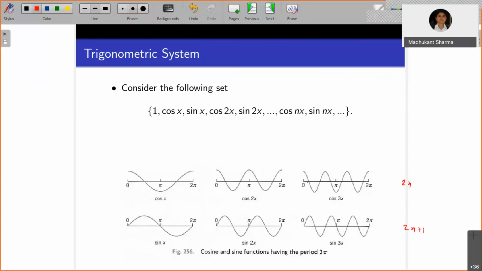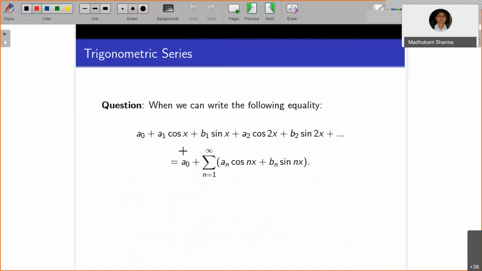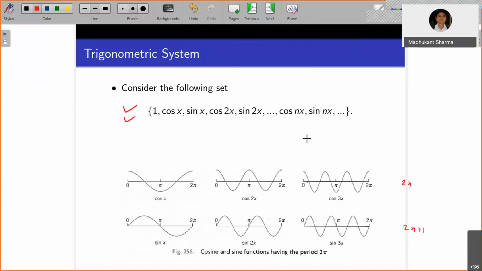Right. Now the question is when we can write the following equality. You have a0 plus a1 cos x plus b1 sin x plus a2 cos 2x plus b2 sin 2x, where you have taken the linear combination of all the members of this set. So you have the coefficient a0 here, a1 here, a2 here, b1 here. For the sine functions you have the bi's, and for the cosine functions you have the ai's.